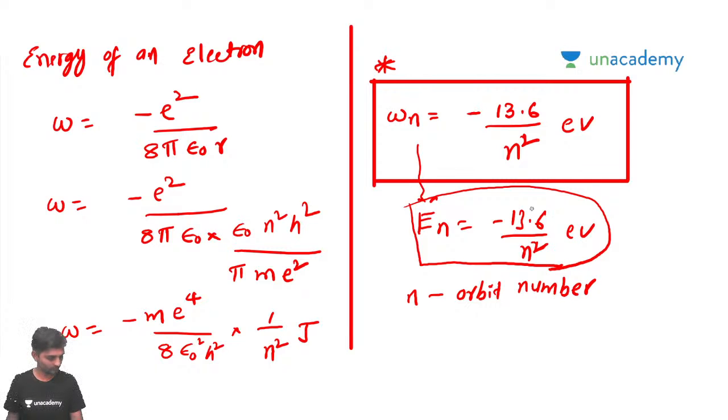So we discussed this yesterday. The energy of an electron in the nth orbit is determined by the expression En is equal to minus 13.6 by n square electron volts. This is the very important takeaway point which we discussed in the last class.